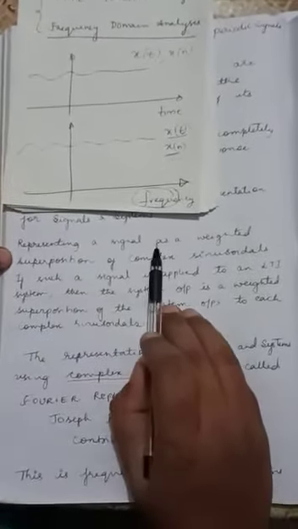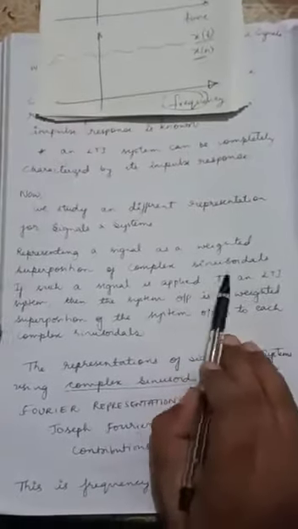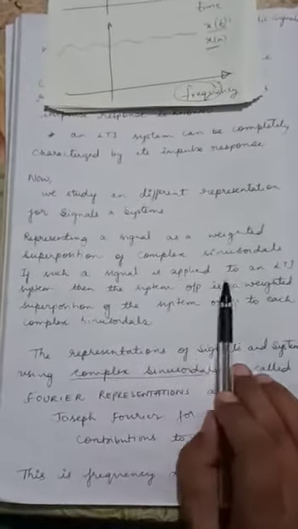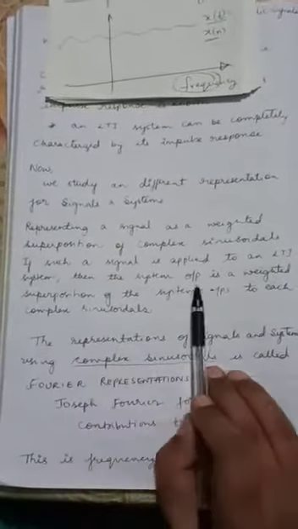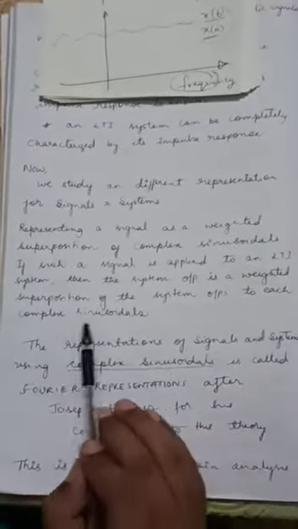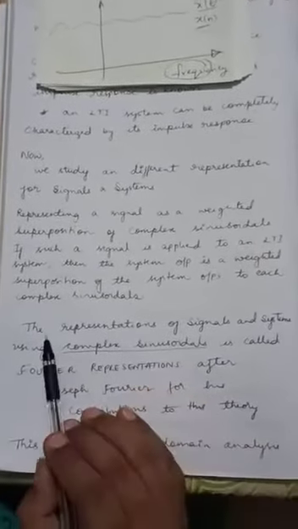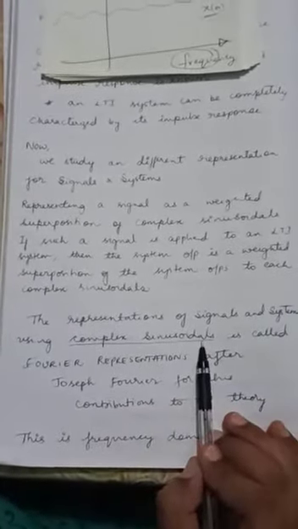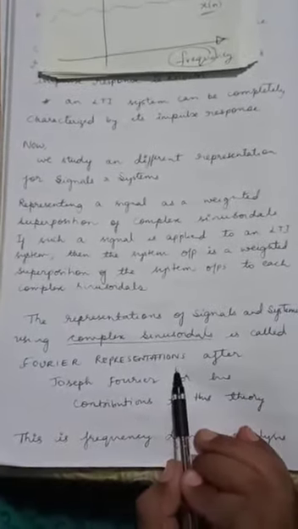By representing a signal this way, you can do the frequency domain analysis. If such a signal is applied to an LTI system, then the system output is a weighted superposition of the system output to each complex sinusoid. So the representation of signals and systems using complex sinusoids is called Fourier representations.